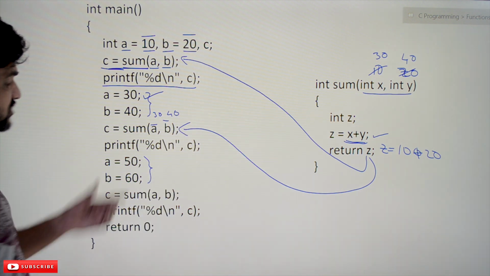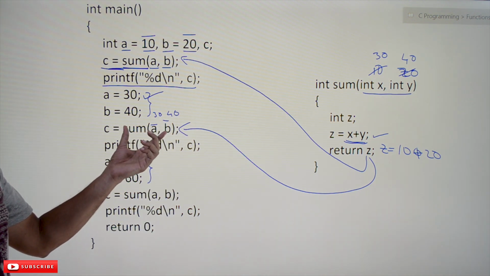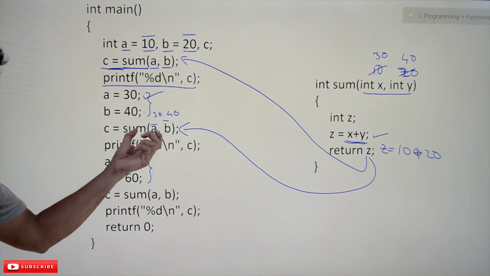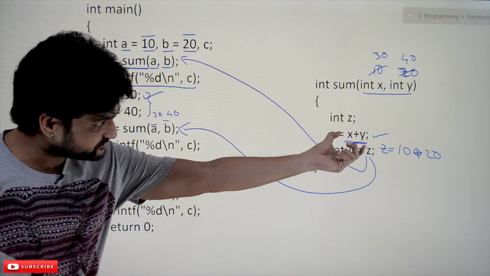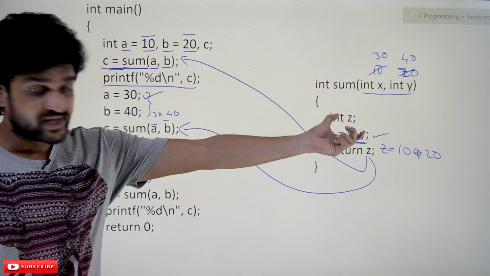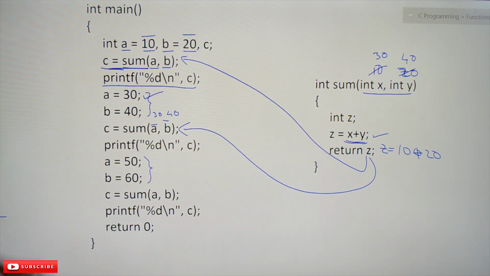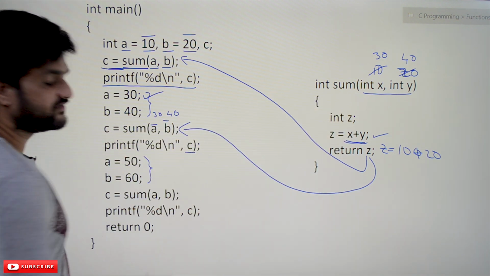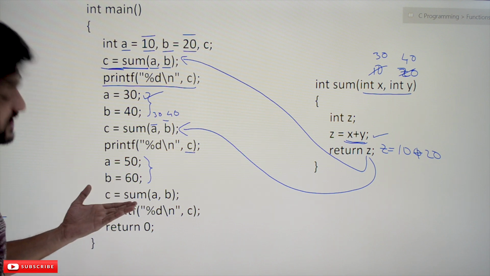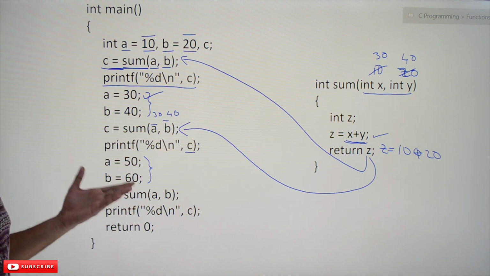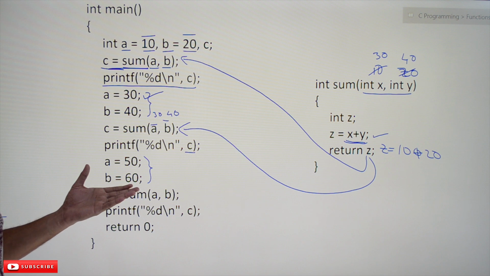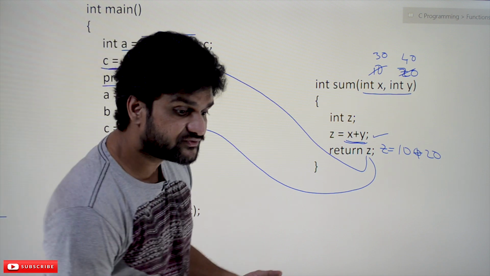The result of this function, sum, is 70 at this point of time, and it is returned back and stored in C, and the value of C will get printed. Similarly 50 plus 60, 110 will get printed. Okay, so this is the use of a function.